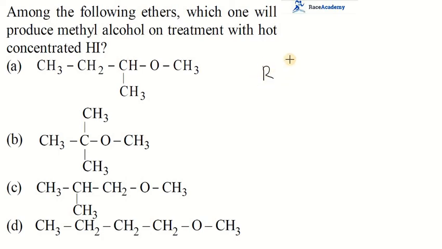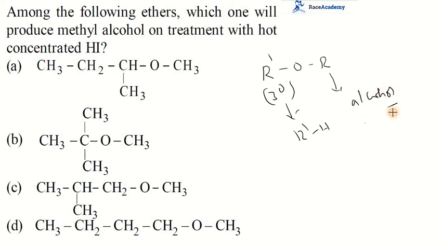But when one alkyl group is tertiary, it will form the alkyl halide, and the other one will form alcohol.